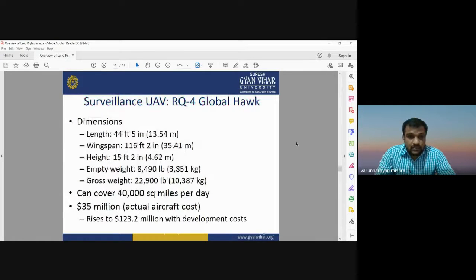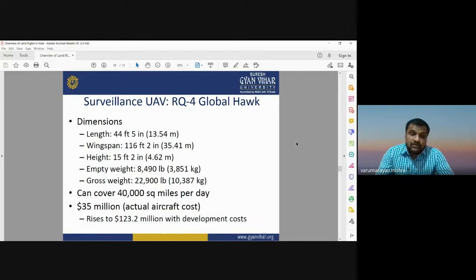Okay, so this is the specification of RQ-4 Global Hawk. Its length is around 13.54 meter. Its wingspan, the span of the wings used in this UAV, is around 35.41 meter. Its height is around 4.62 meter. Its weight is around 3,851 kilograms, and it can cover 40,000 square miles area per day.